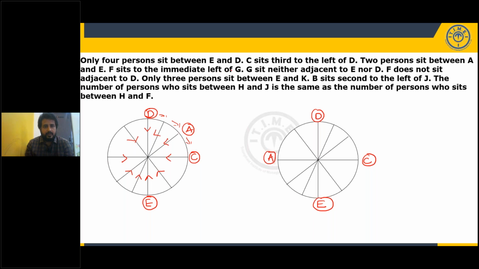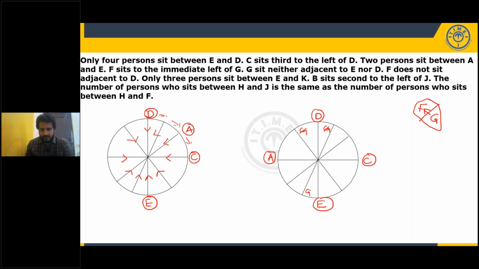What is given? F sits immediate left of G. So somewhere in the arrangement F should be immediate left of G. So these two should be in consecutive positions. But immediately we have information: G sits neither adjacent to E nor D. So G is not here. G is not here. Okay.